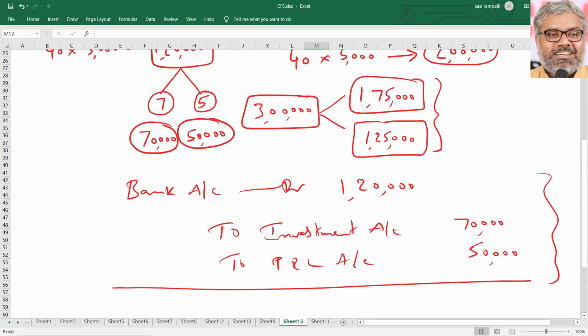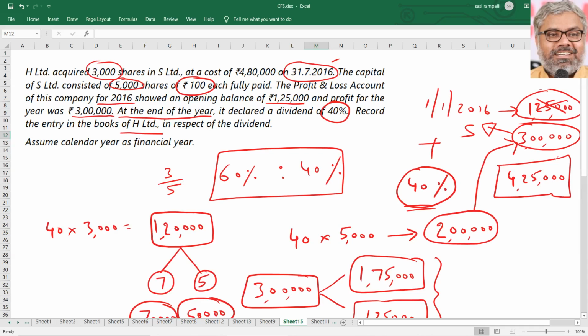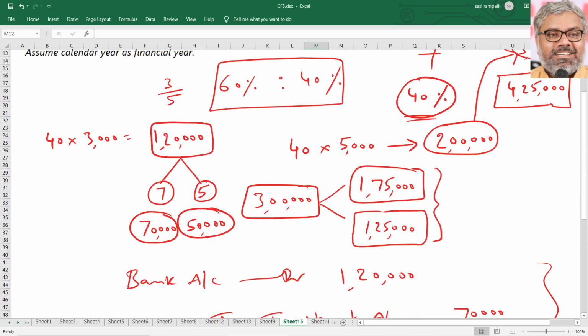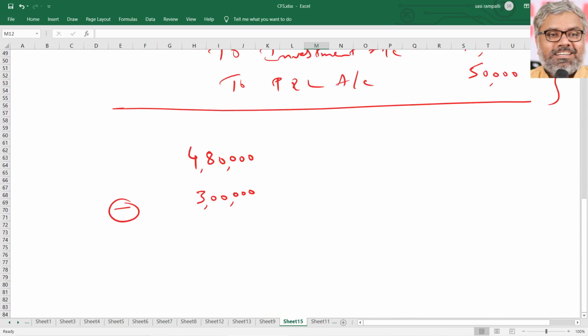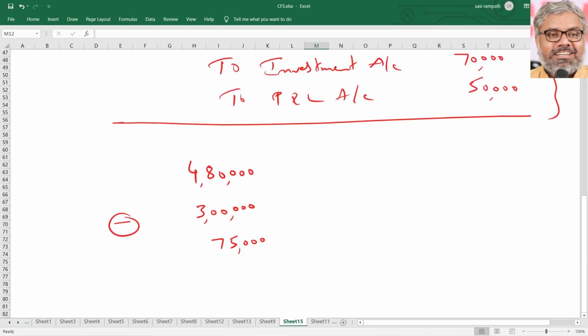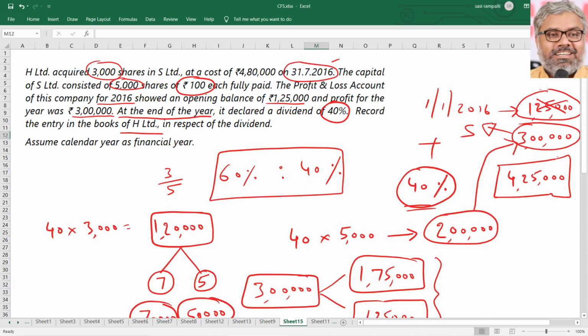But not only that, holding company's share will be there even in the profit and loss account opening balance on 1st January 2016 itself, 1,25,000, which we did not touch. So that 1,25,000 also will have 60% of it. That comes to 75,000.